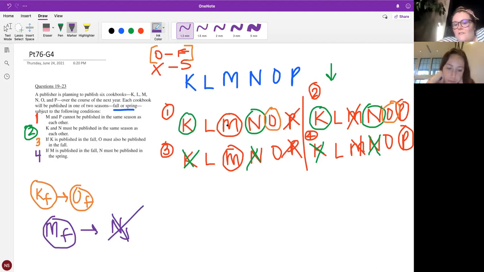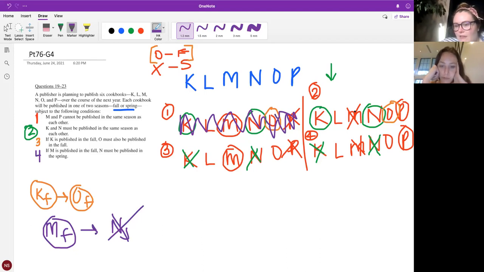So we have to check all of them. This is where we have to pay attention. In rule number 1, we have M in fall, but here we have N in fall. And since that breaks this rule, that's when this rule dies. So we just cross it off. It can't work.